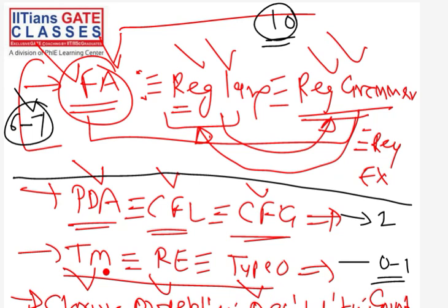From the GATE point of view, they do not ask questions from this part 3. But if they are not asking questions from this part 3, that does not mean that we should skip it. That is not what I mean. Why? Because if we do not study this part 3, then we will not be able to understand part 4. So to understand part 4, we require part 3.